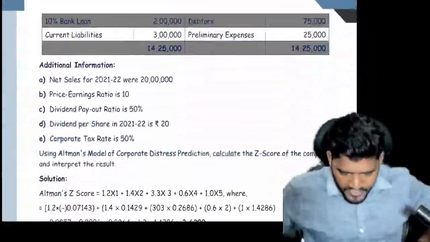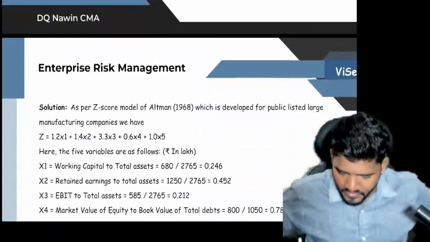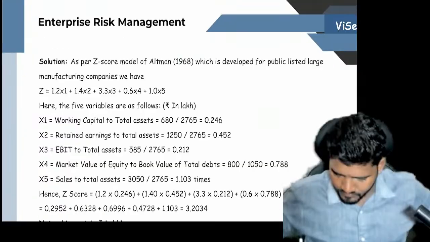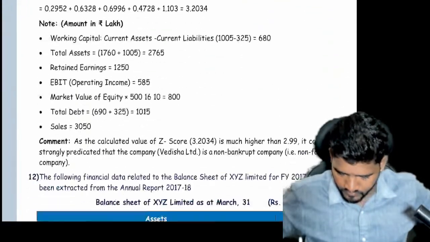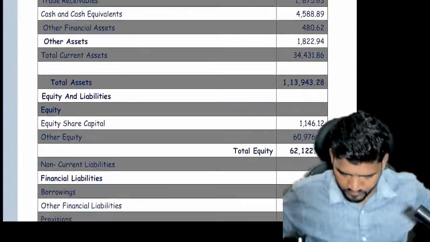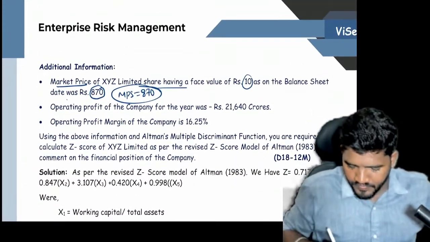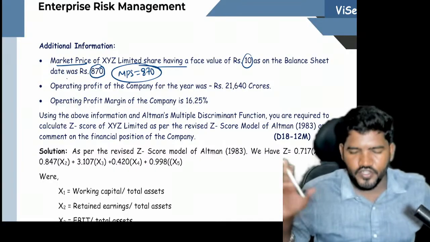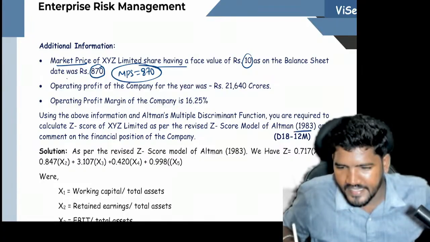When it comes to illustration number 12, it's not a mistake, guys. Students feel it is a mistake. It's not a mistake. I said if they specify, go with the specification, even though you have all the information. They asked for the 1983 model.